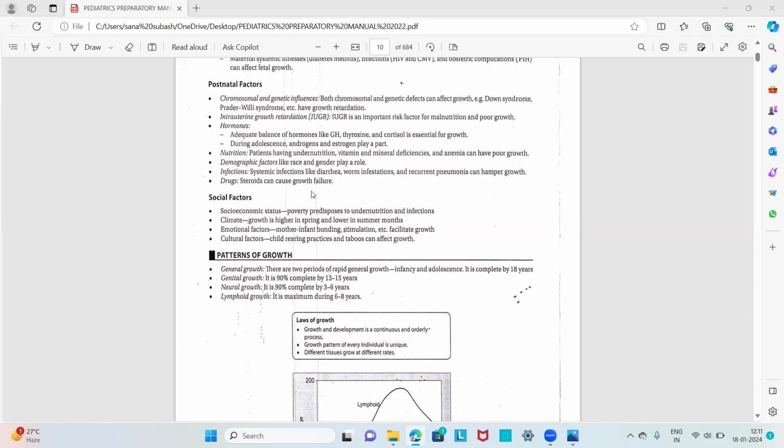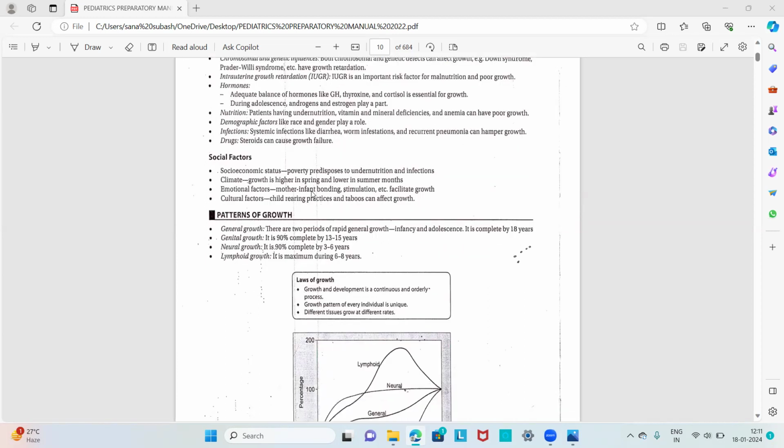The next we have is nutrition. If the child has undernutrition, or any vitamin and mineral deficiencies, or any anemia, they can also have poor growth. So nutrition plays an important role in determining growth in the child after birth. Next we have demographic factors like race and gender, which also play a role, and systemic infections like diarrhea. Diarrhea is the most important factor which contributes to malnourishment or poor growth under 5 years of age, and also during infancy. It is the most important factor which determines the growth.